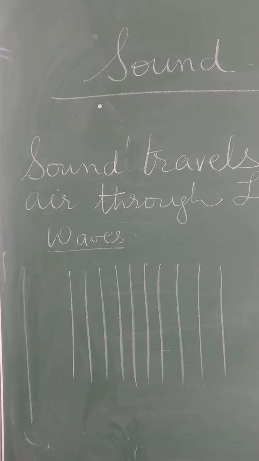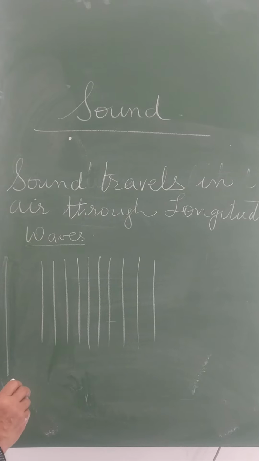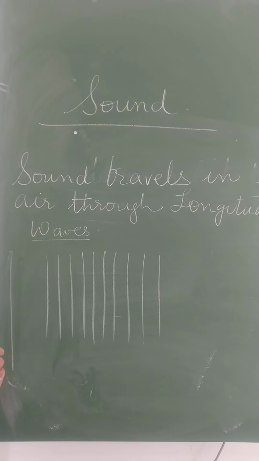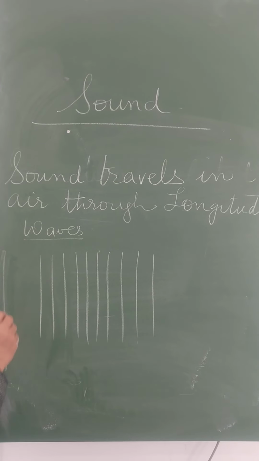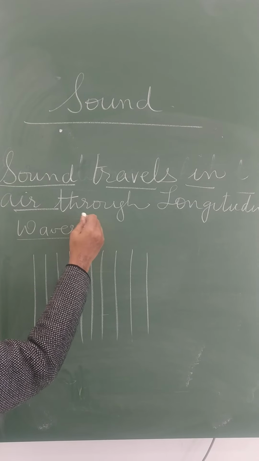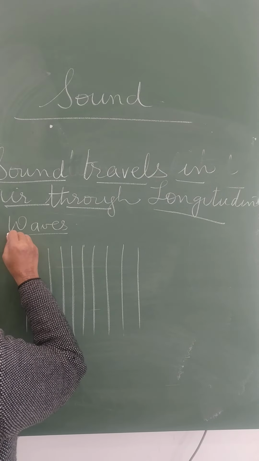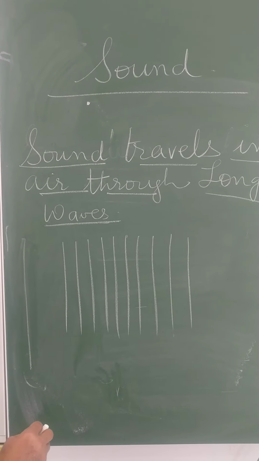So, in the last video, you learnt that sound travels in the form of waves. Now, what type of wave is formed in air through which the sound travels? Sound travels in air through longitudinal waves. The question arises, what is a longitudinal wave?